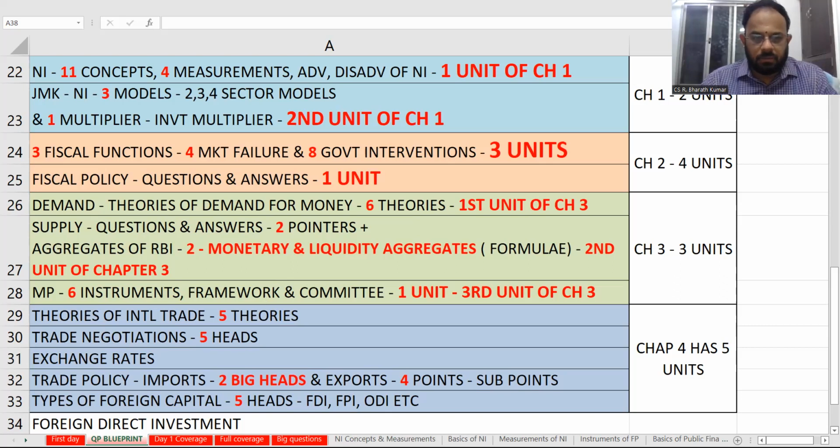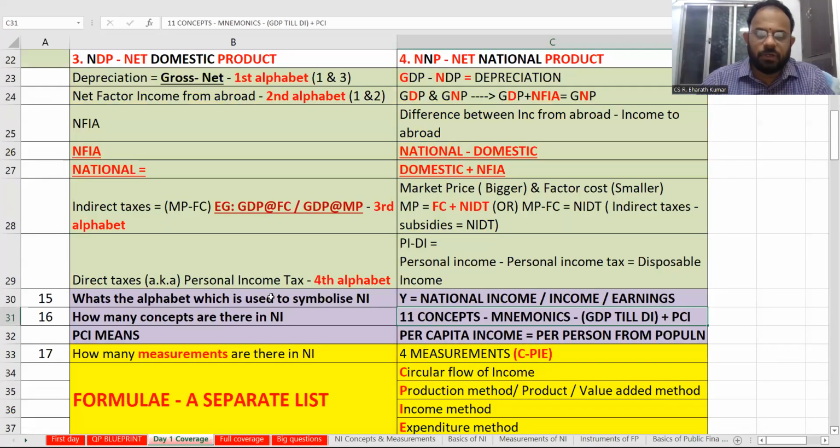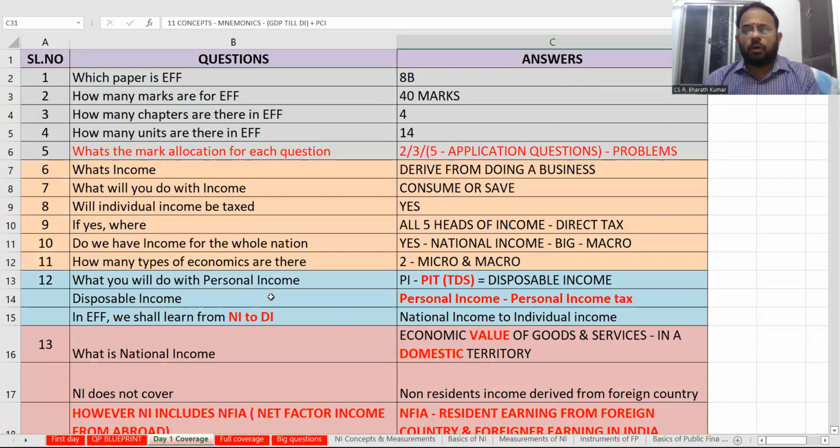You are done with this. Okay. So what is the day 1 coverage? That means how you are going to study economics, how to make it very simple and how to make it smart work. Which paper is economics? 8B. How many marks? 40 marks. How many chapters? 4. How many units? 14. Mark allocation, I have already told.